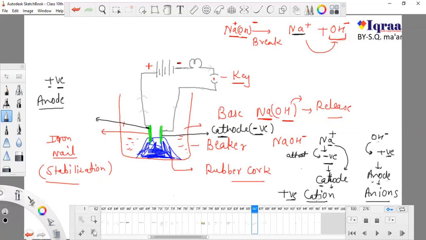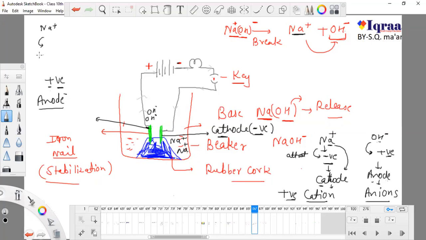So cations are positive in nature, that's why they are moving towards the negative side, and OH ions are negative in nature, they are known as anions because they are moving towards the positive side. So here we can say that this is the positive terminal, all the OH will get attracted here, and Na will get attracted to this sodium side.